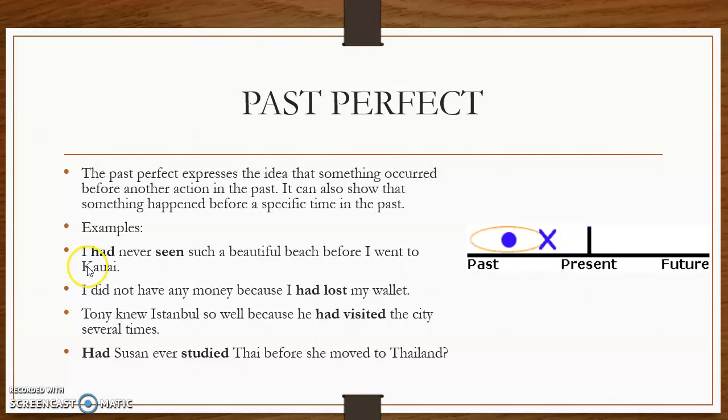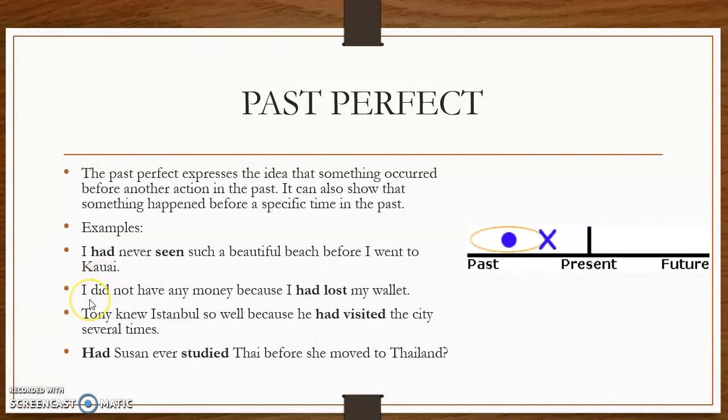Okay, for example, here it says, I had never seen such a beautiful beach before I went to Kauai. What happens here? First you didn't go to Kauai, and then you went, and the past perfect is the action that happened previously. You didn't see a beautiful place until you went to that other place.